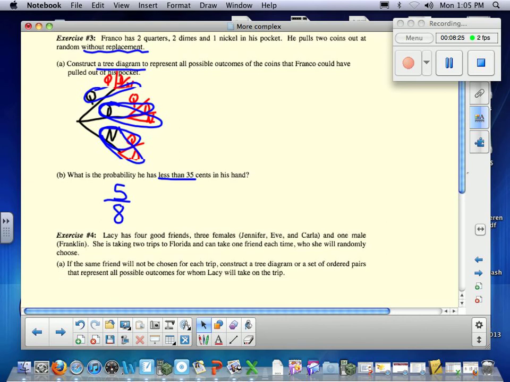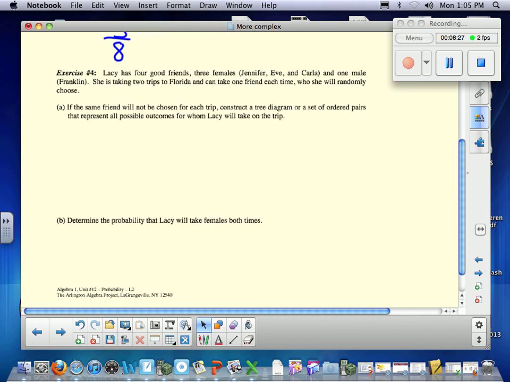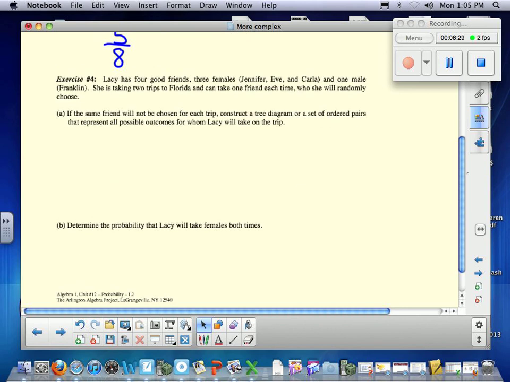You're right. All right. Lacey has 4 good friends, 3 girls and 1 boy. She gets to take 2 trips to Florida this year, and she gets to bring a friend. When she brings that friend, the same friend cannot be chosen for each trip. And we're supposed to do both the tree diagram and the sample space. Okay? For this situation.